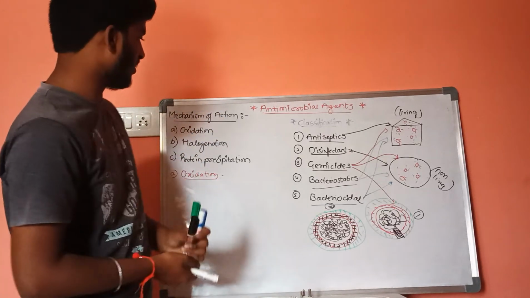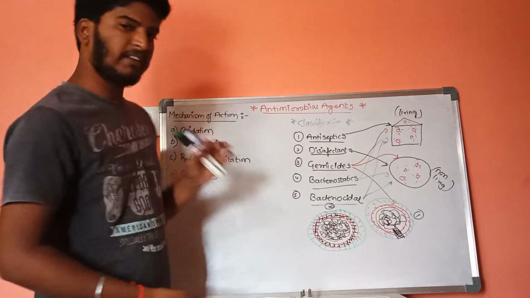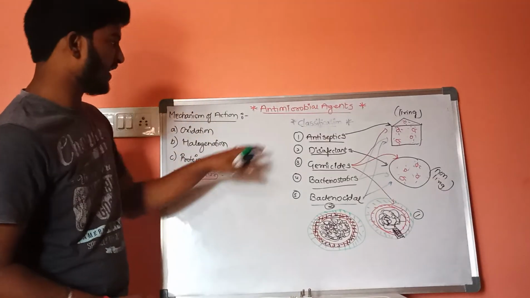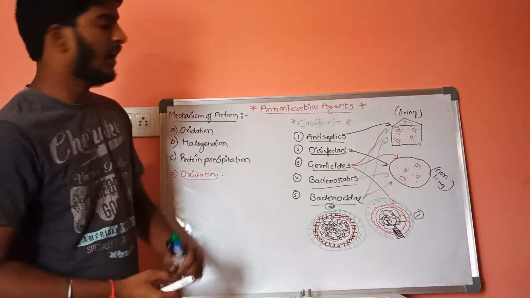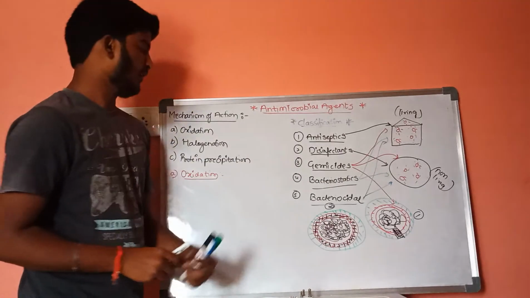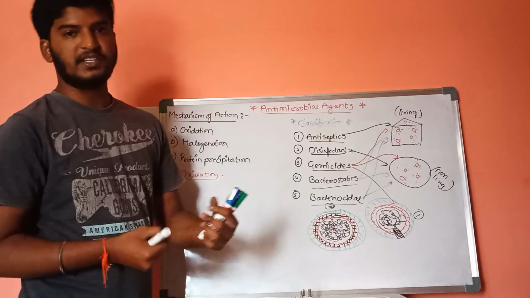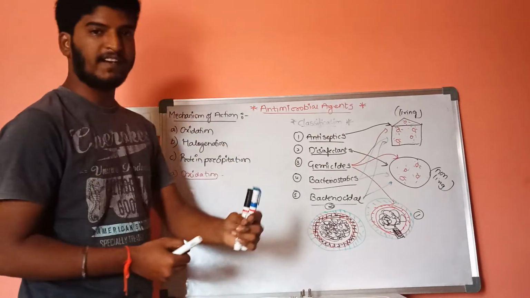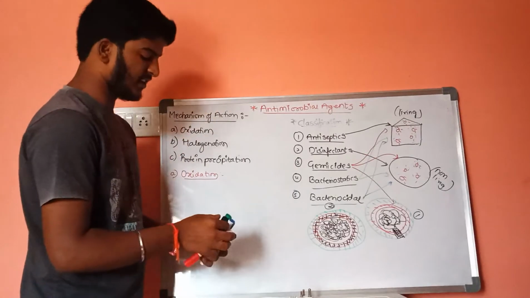Normally, oxidation can be defined as removal of hydrogen atoms. If we discuss the mechanism of action in case of oxidation, our human body is made up of proteins, and those proteins are made up of sulfide bridges. In those sulfide bridges, hydrogen atoms are present.